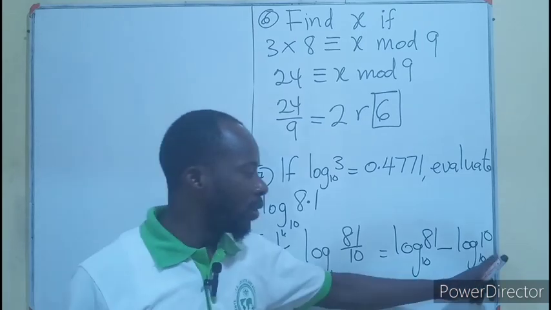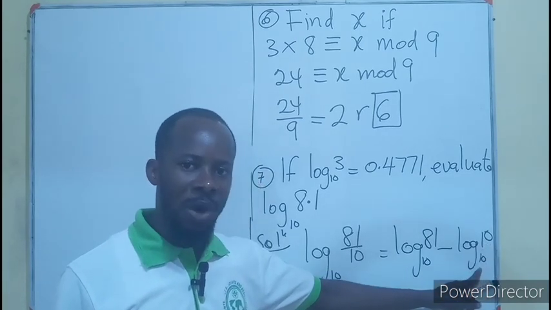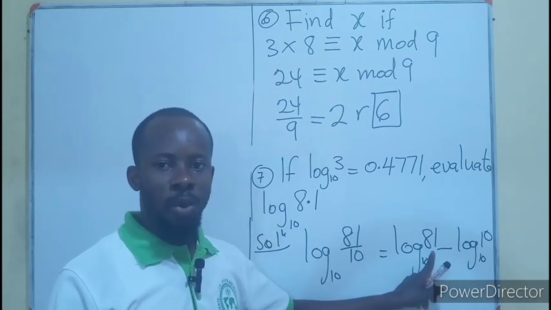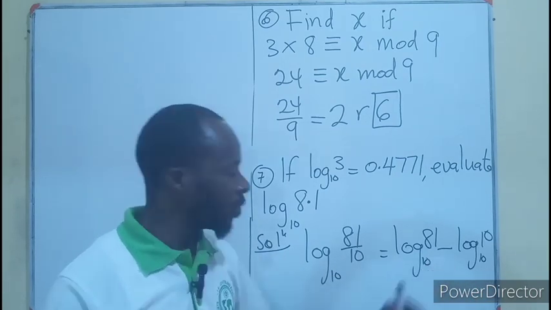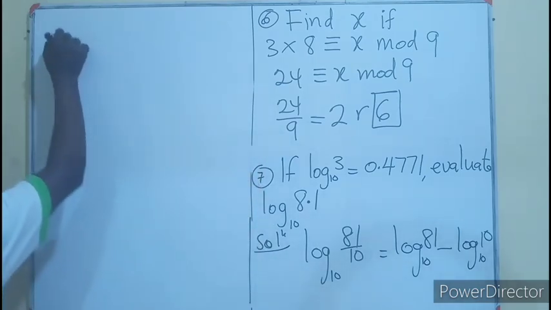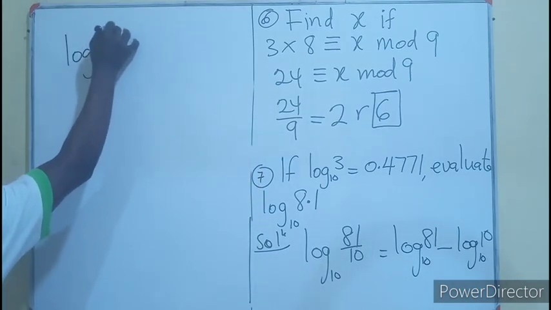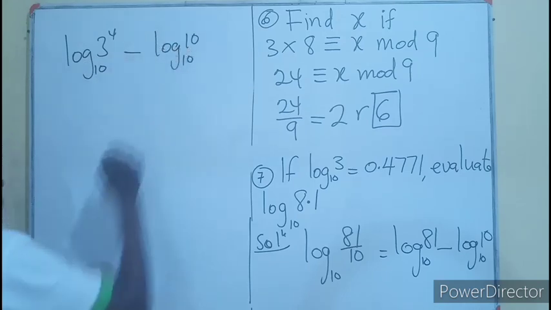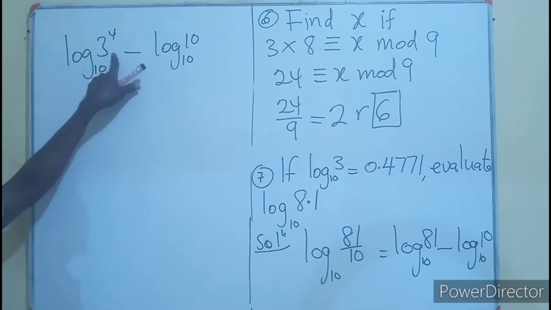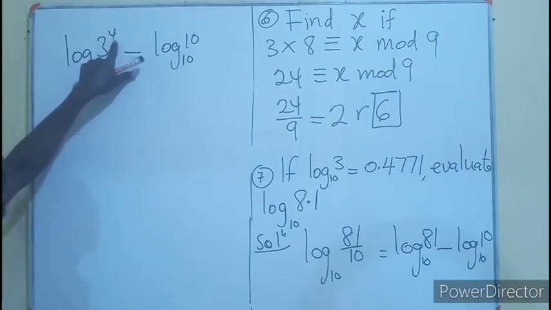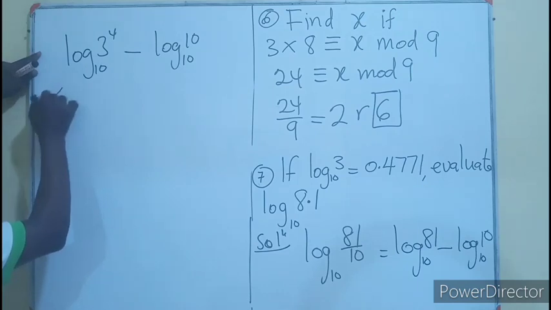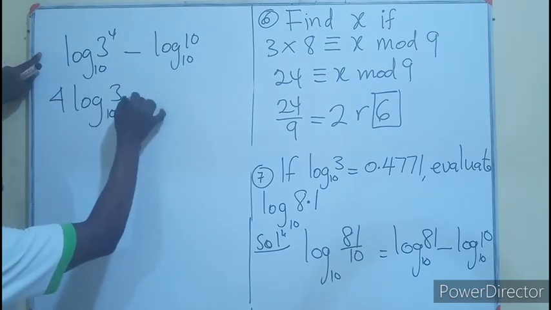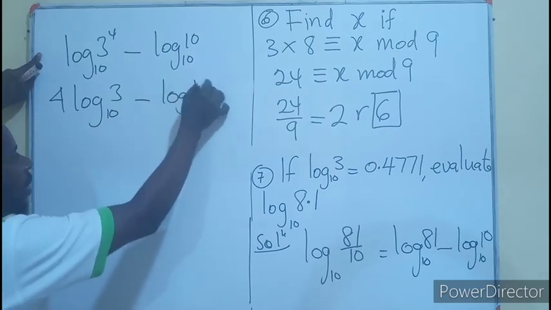You know that log 10 base 10 is 1. And 81 is a product of 3 times 3 times 3 times 3, four times. So this will now be log of 3 exponent 4 base 10 minus log 10 base 10. Under the power law of logarithms, the exponent multiplies the log to give us 4 log 3 base 10 minus log 10 base 10.